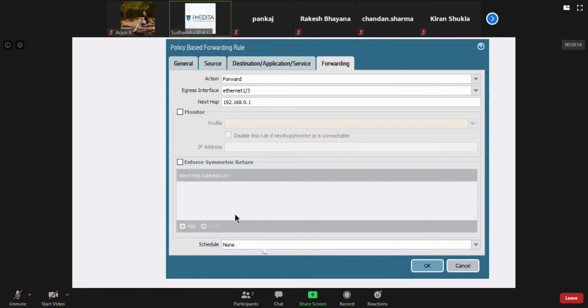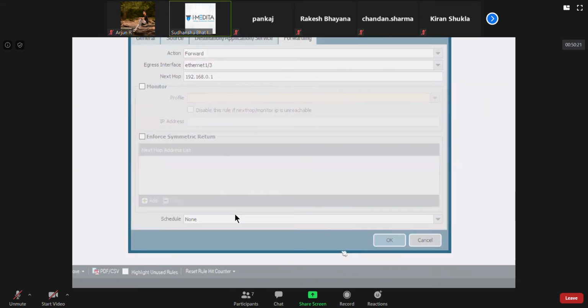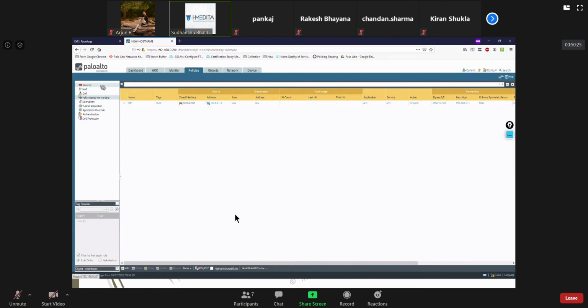So in here, you can specify a schedule in policy-based forwarding rules, and the same schedule is applicable even in security policies. I'll just quickly show you in security policy as well, because the option is the same.